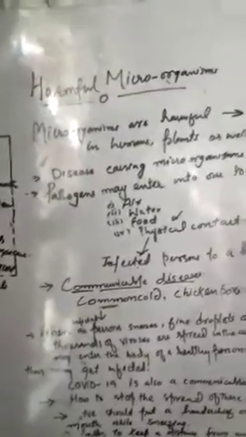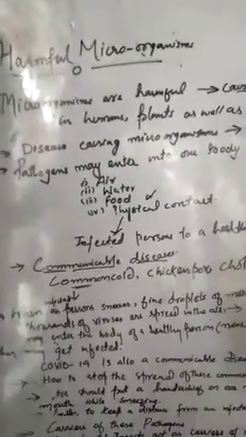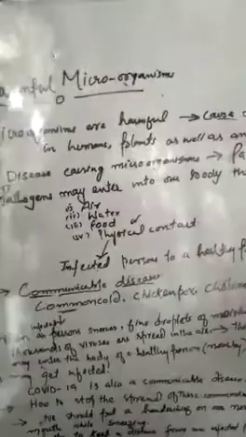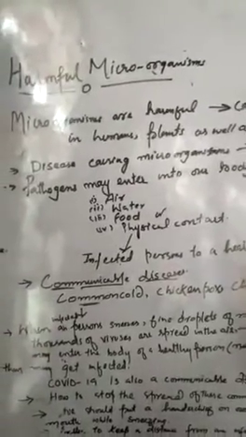Today we will discuss harmful microorganisms. Means how these microorganisms are harmful to us, how they're harmful to plants, how they're harmful to animals. These microorganisms that cause diseases in plants, in animals, and humans are called pathogens. So, what are pathogens? Pathogens are the disease causing microorganisms.